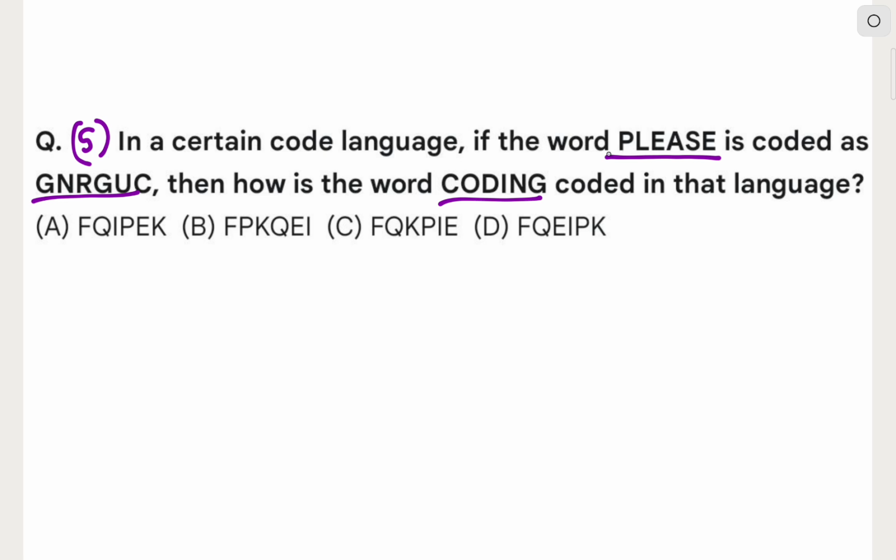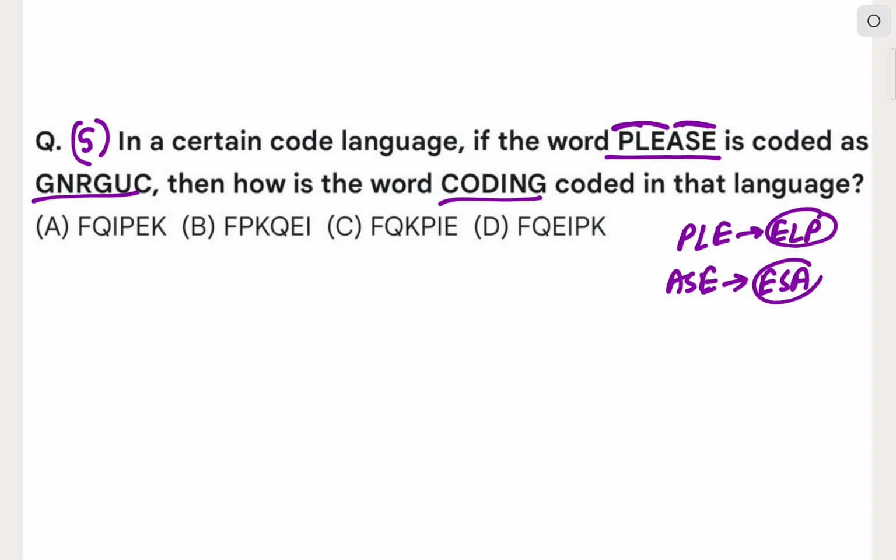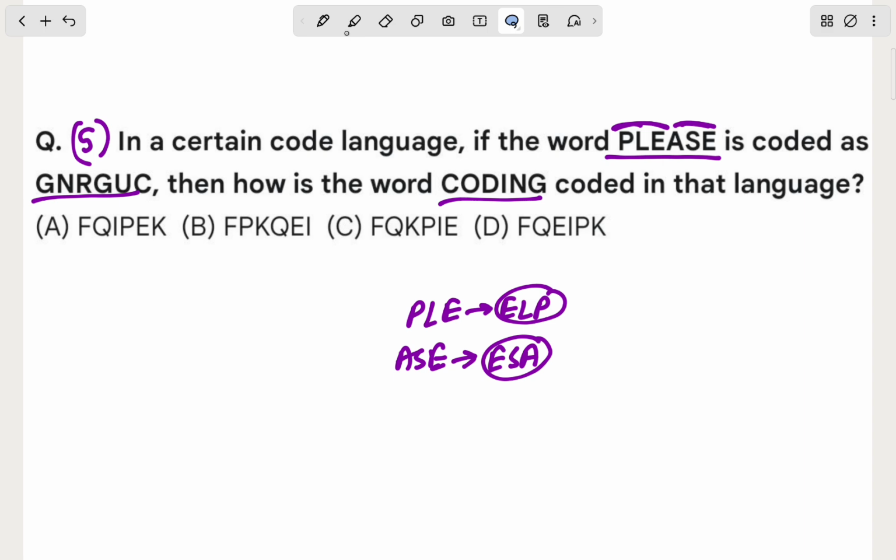PLEASE, the word divided into two parts, PLE and ASE. Now reverse the word PLE and it becomes ELP, and reverse ASE, it becomes ESA. Now do one thing, add plus 2 to each of ELP and ESA.